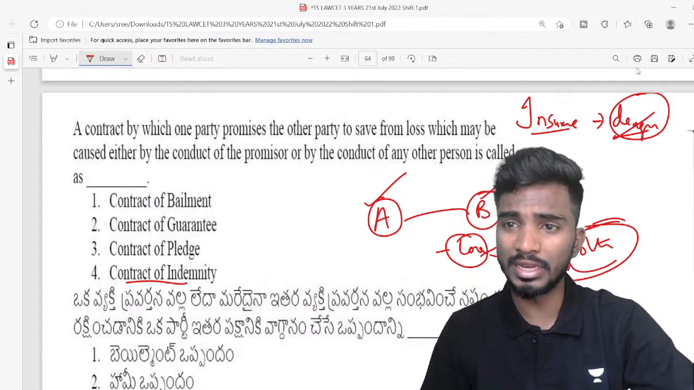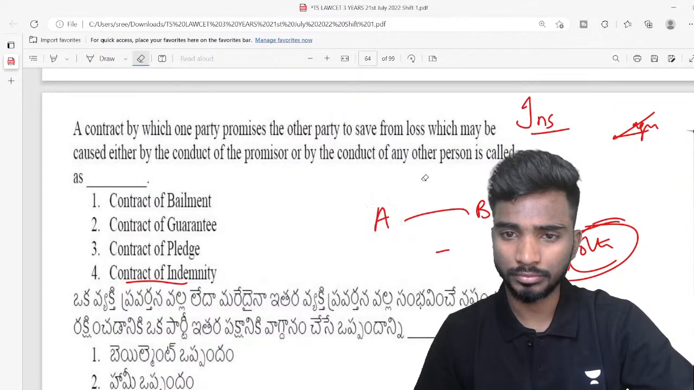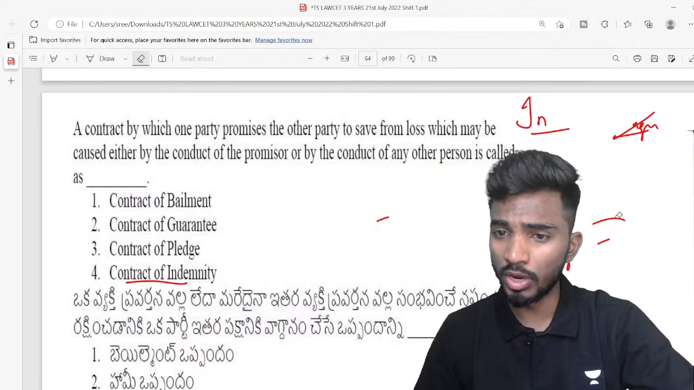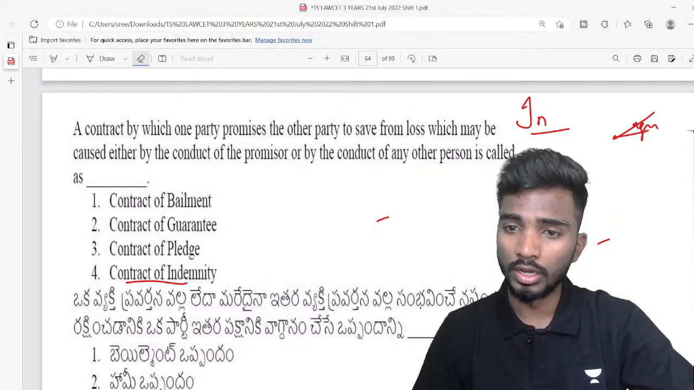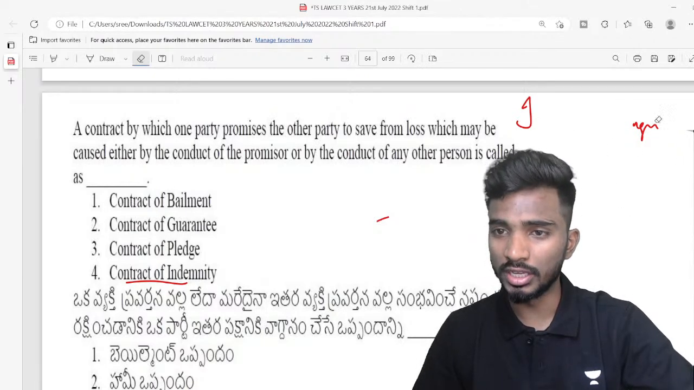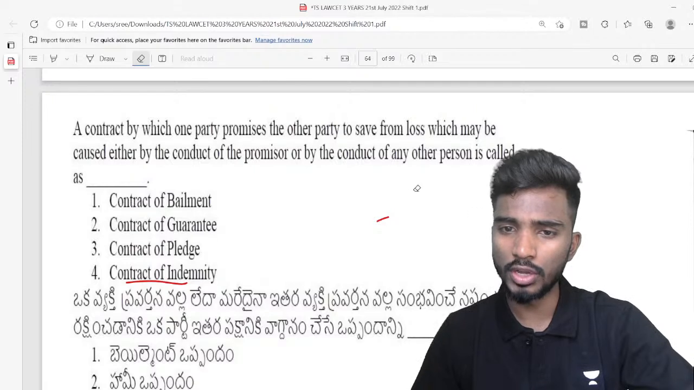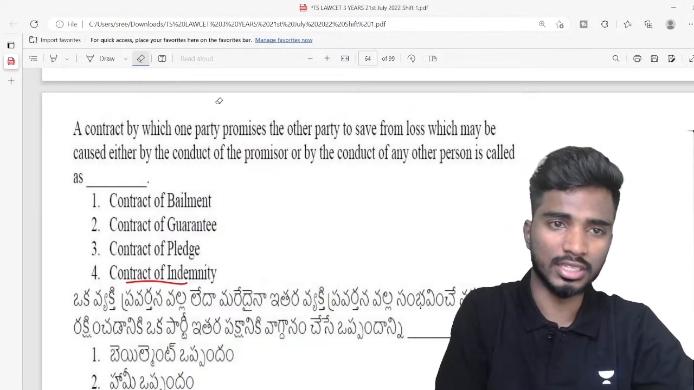Let me also quickly run you through other options. Let me erase this first. I hope you understood what is indemnity, right? So indemnity happens, for example, in life insurance. Death might happen through anything. If death is happening, the insurance company will pay you some amount based on whatever is discussed.